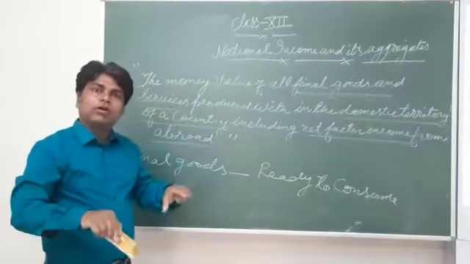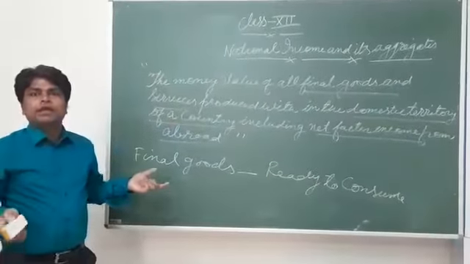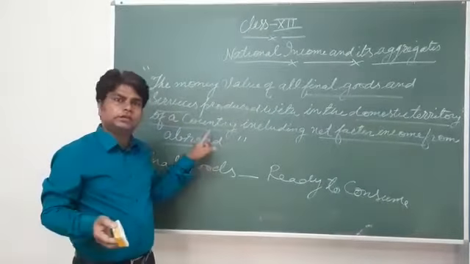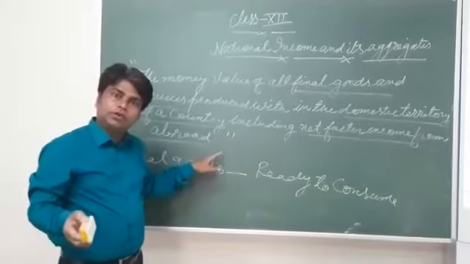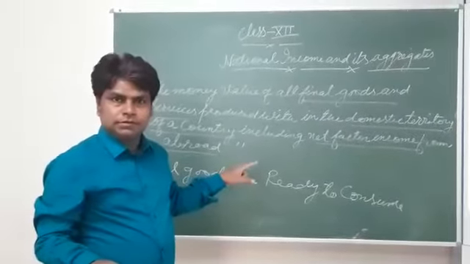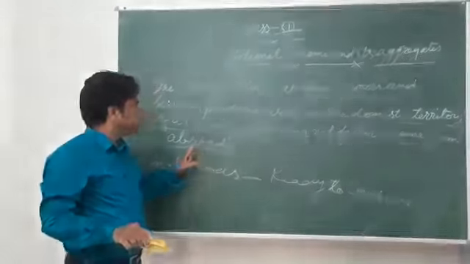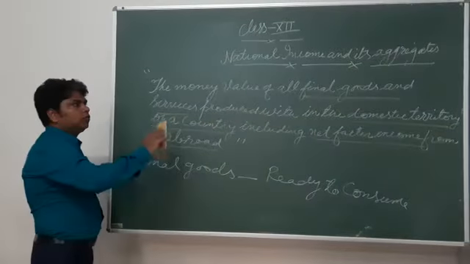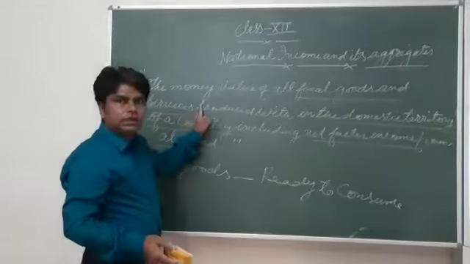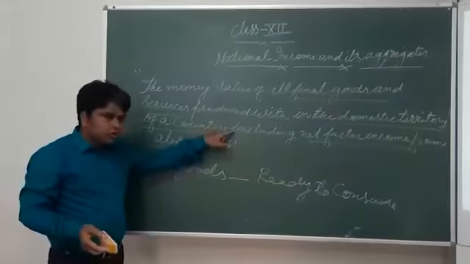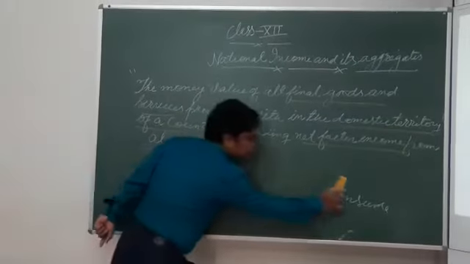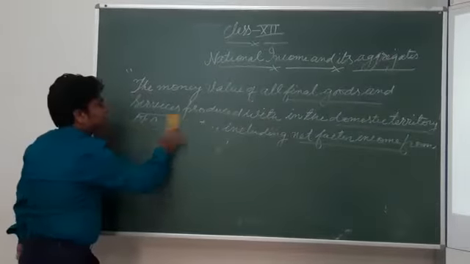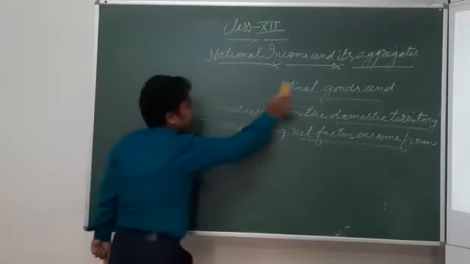Those who have already become engineers and doctors, their income is included in national income because they are liable to pay taxes, not the students. Is that clear? Now we come to the meaning of the domestic territory of a country.